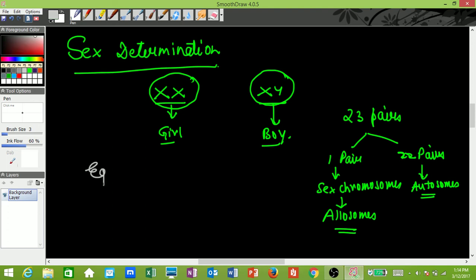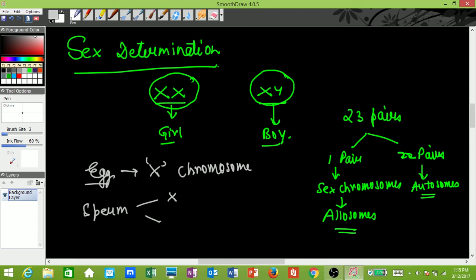The egg, the female gamete, always carries an X chromosome, right? All eggs carry X chromosomes, but the sperm can carry either an X chromosome or a Y chromosome. 50% of the sperms have X chromosome, 50% have Y chromosome. Hence, there is an equal chance of a boy or a girl being born, and it depends on the sex chromosome carried by the sperm.